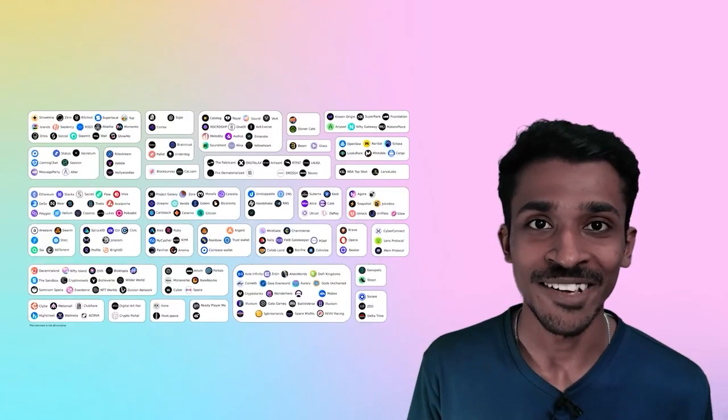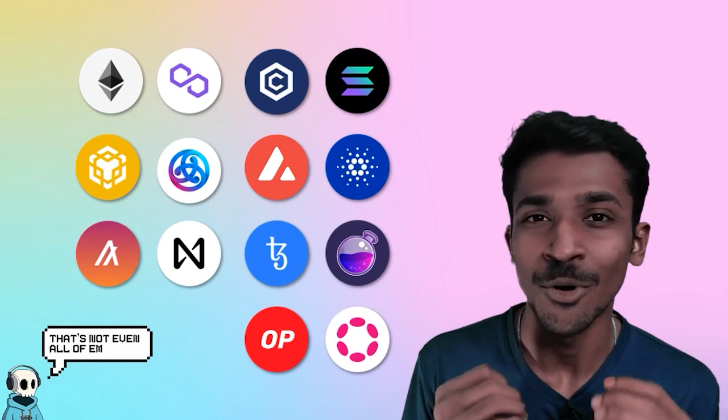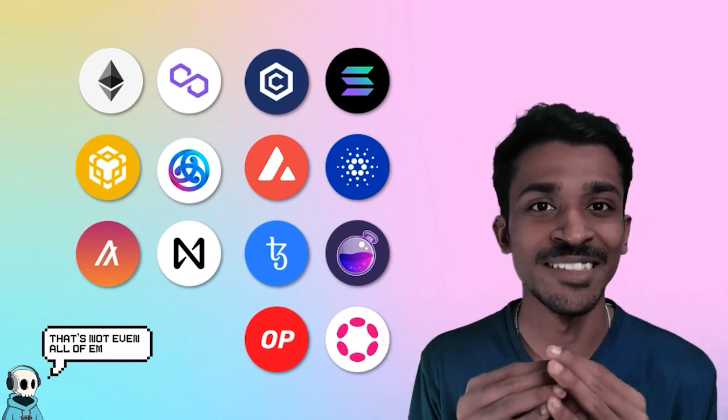Hey there, developers. In the vast landscape of Web3, choosing the right blockchain can feel like navigating a maze. With so many options out there, each boasting its own unique features, it's easy to feel overwhelmed. Shakespeare did say that all that glitters is not gold, and this does stand true for many of the blockchains out there. Today, we're cutting through all the noise and shining a spotlight on one standout contender, which is the Sui